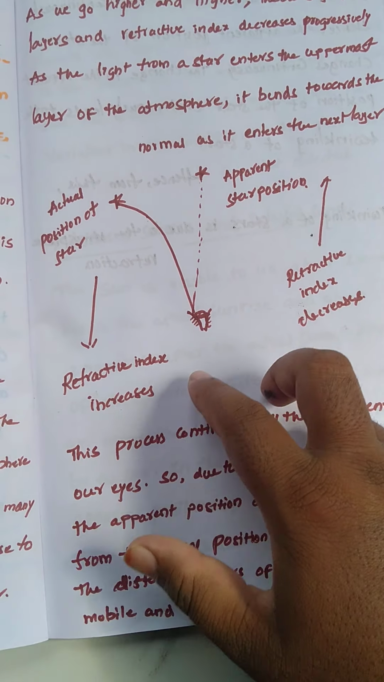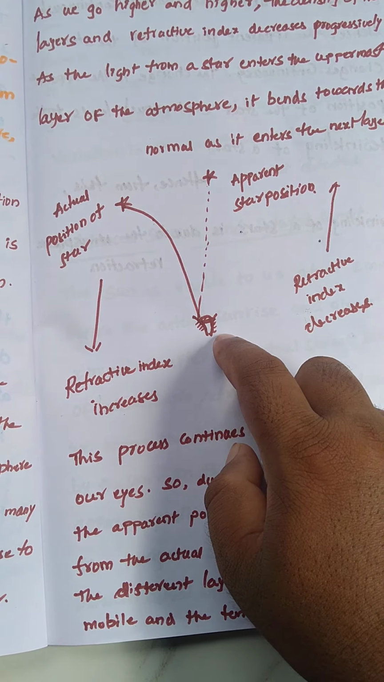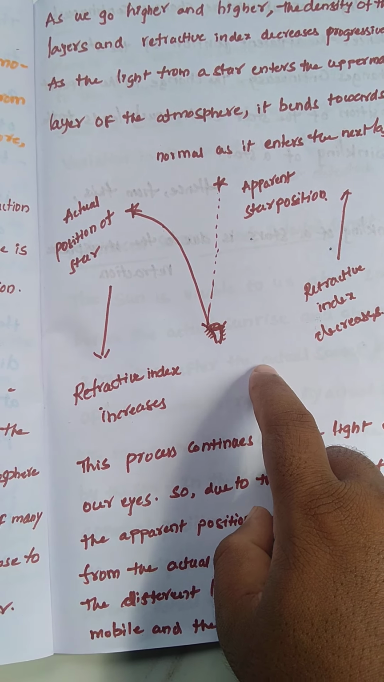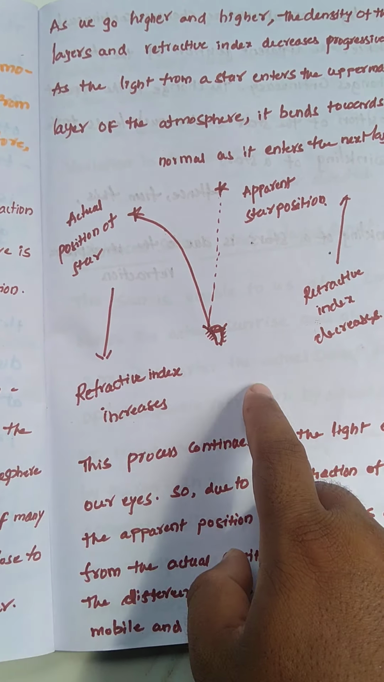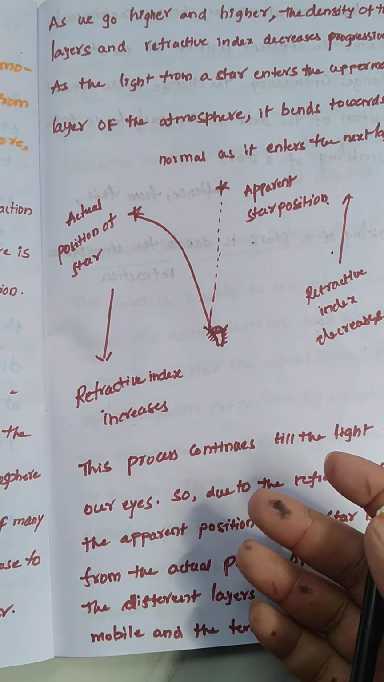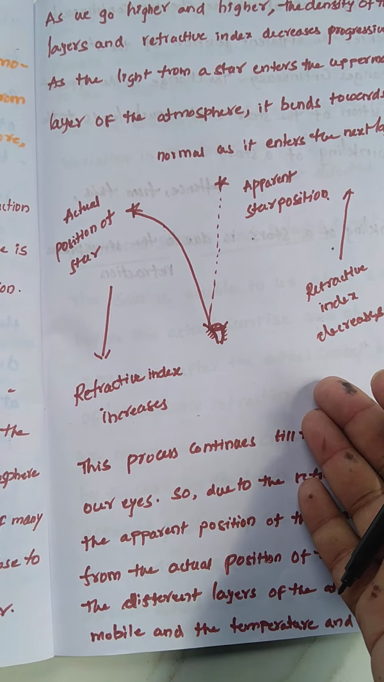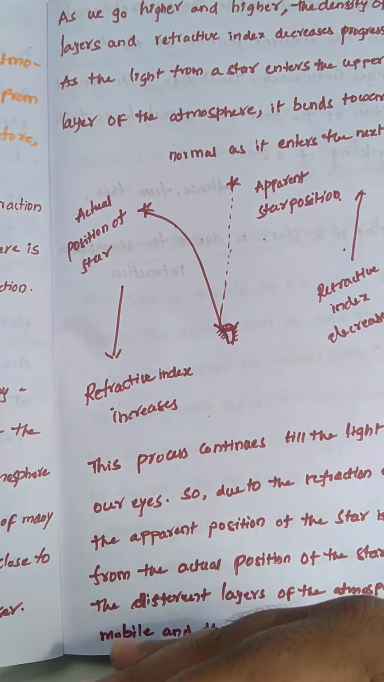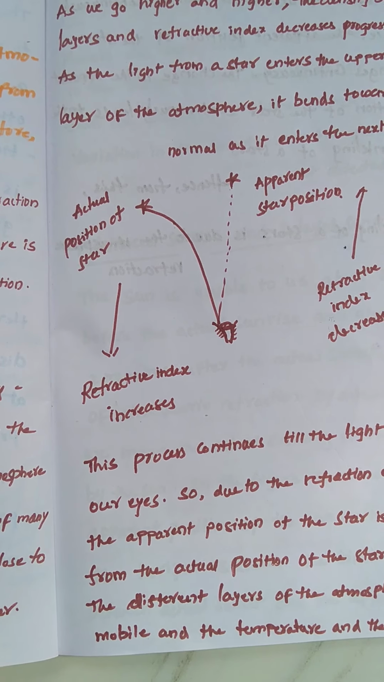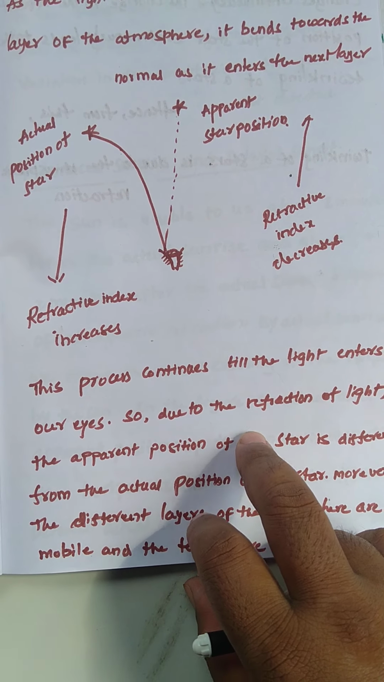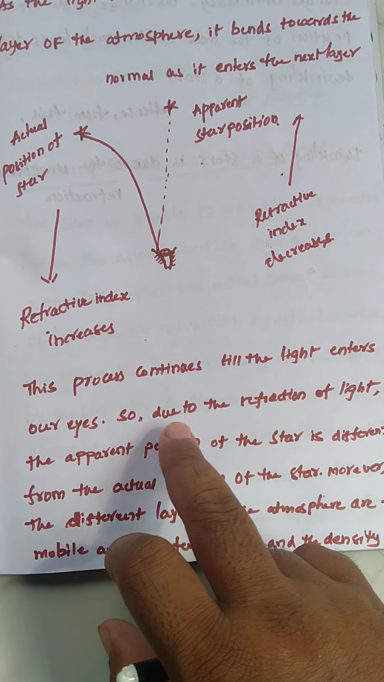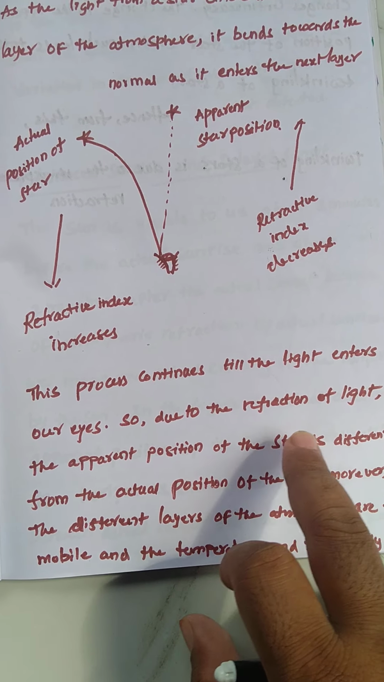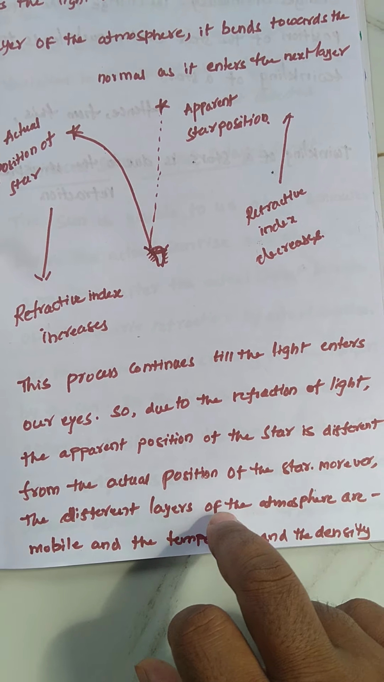See, there is an apparent position of the star, but the actual position of the star is at some angle like this. When we go higher, the refractive index decreases. When we come down towards the Earth, the refractive index increases. This process continues till the light enters our eyes. So due to the refraction of light, the apparent position of the star is different from the actual position of the star.